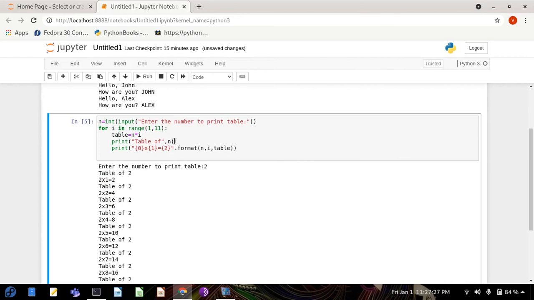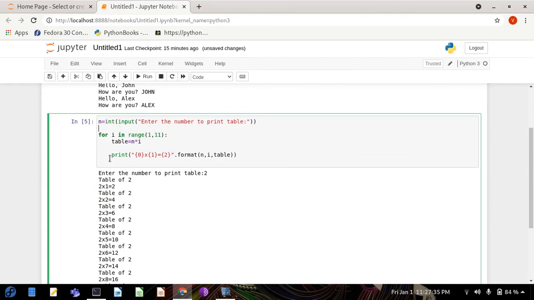You can put this table of 2 before the loop, I mean before the for loop. Whenever you do this, you can put it inside or you can put it outside. Okay, let me do the output from outside of the loop.